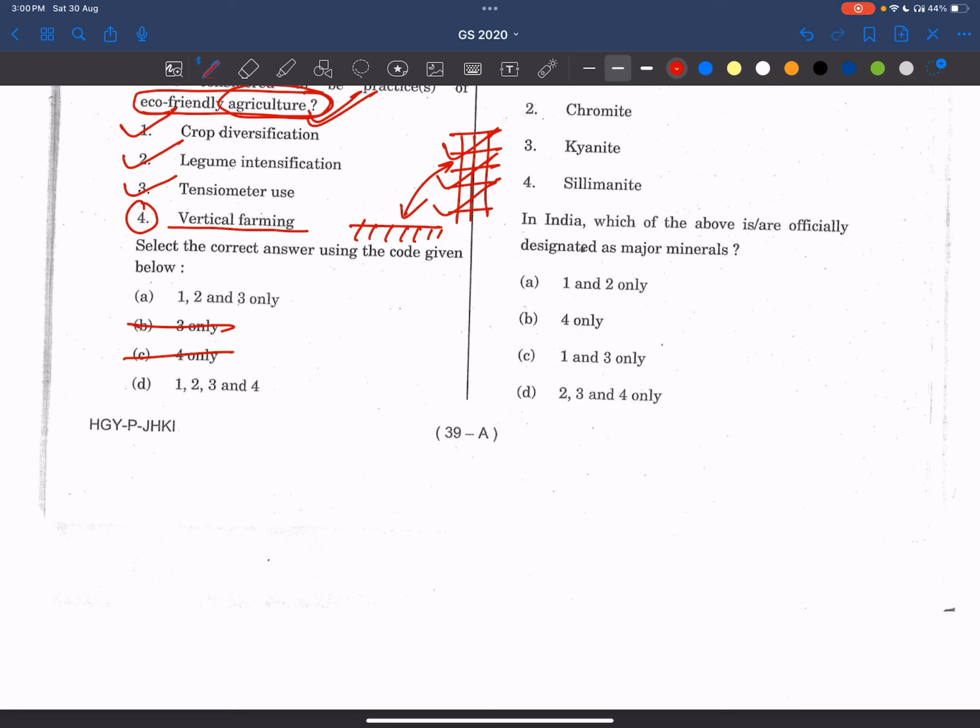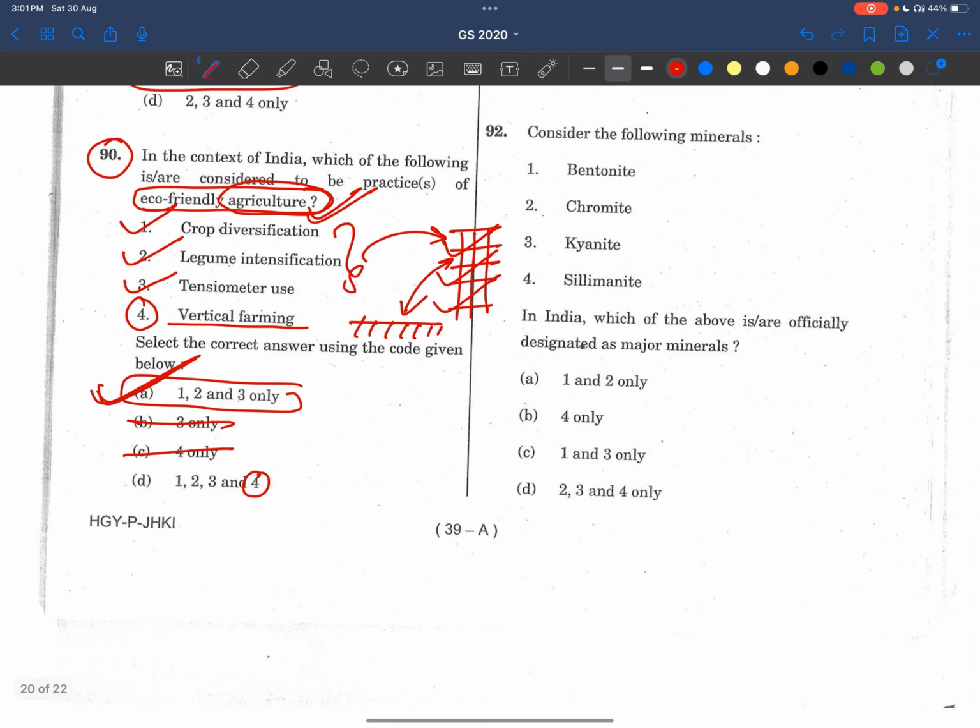Okay, a tricky question. Usually we mark 1, 2, 3, 4 as the answer. But vertical farming is not generally considered an eco-friendly practice. It is just considered an innovative, modern method focusing on space utilization, not on eco-friendly agriculture. If you use all these things in vertical farming, then it becomes eco-friendly vertical farming. So it is a somewhat tricky question. Generally we tend to think modern technologies are also ecologically friendly, so we try to mark 1, 2, 3, and 4, all of the above. But the answer is 1, 2, and 3.